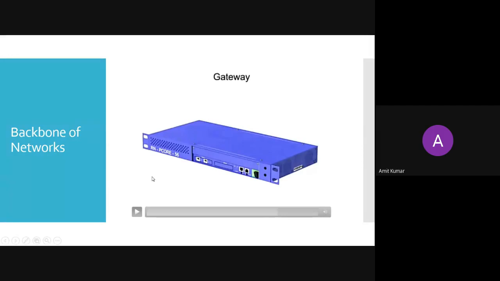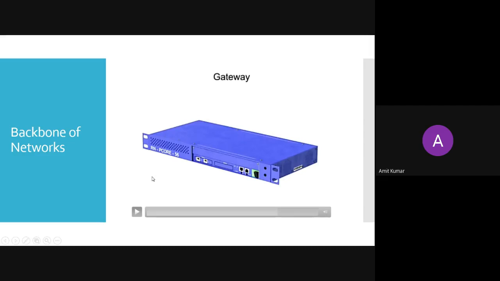Now the fourth device, that is a gateway or a router, can be a very advanced device, and you can connect two devices which are working on different protocols. Say you have one PC communicating with a PLC. PLC stands for Programmable Logic Controller. This is normally used in industry. If you have a big industry, multiple PLCs will be there.